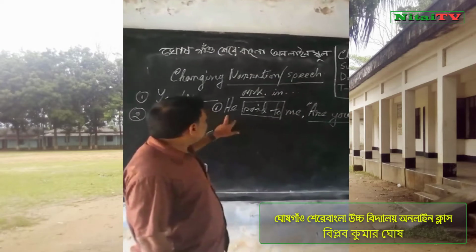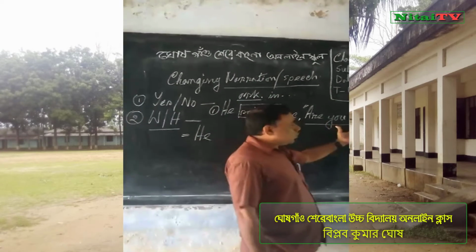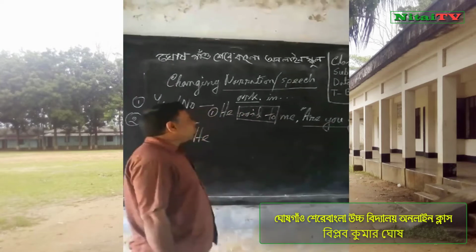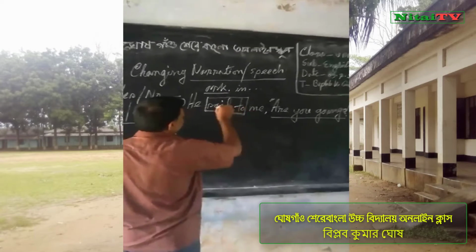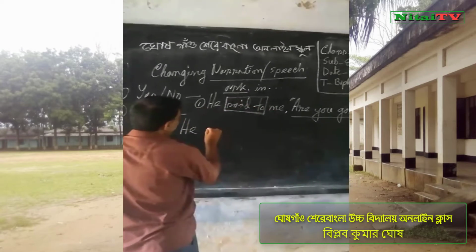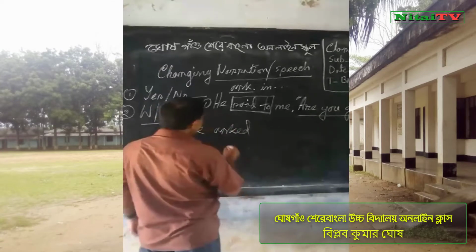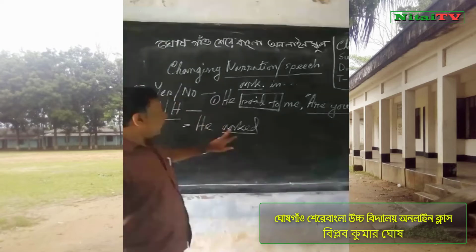You follow. He said to me, are you going? This is an interrogative sentence. He wanted to know. So we use ask. This is the first form. So I use asked. Now we use asked. He asked.